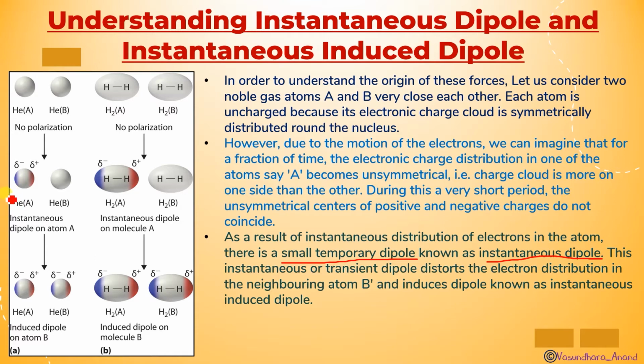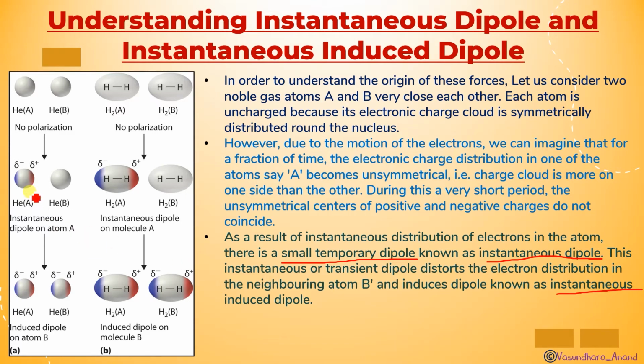And this instantaneous or transient dipole distorts the electron cloud in the neighboring atom B, like this, and induces the dipole on this atom B also, which is known as instantaneous induced dipole. What is the difference between instantaneous dipole and instantaneous induced dipole?